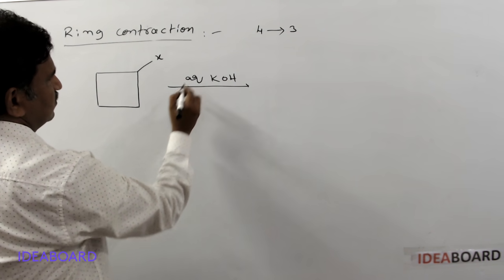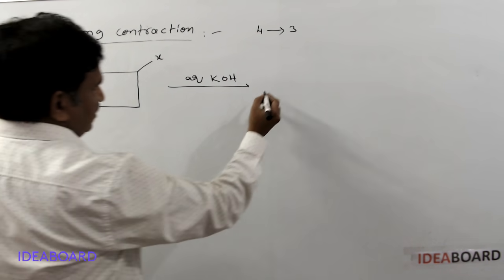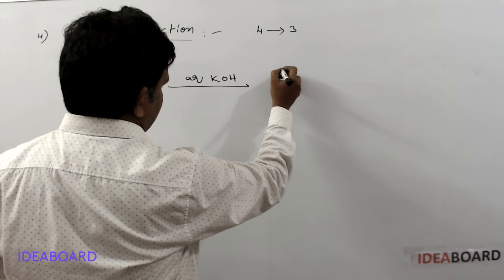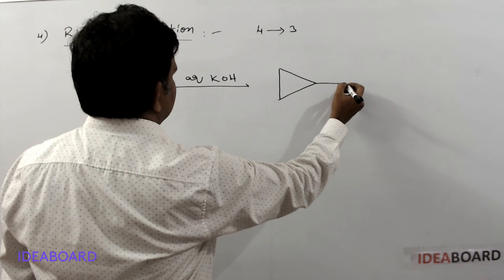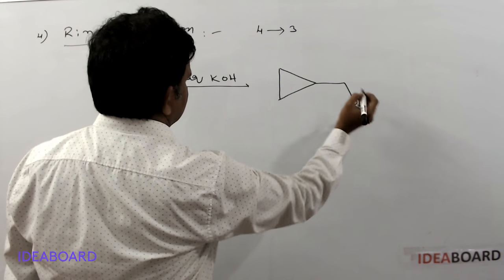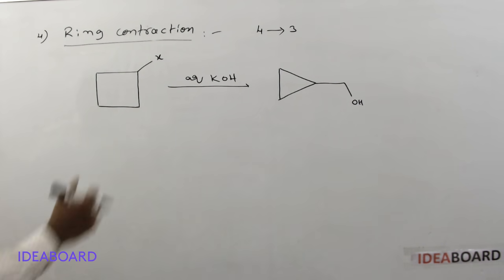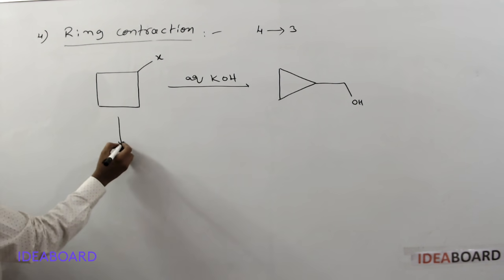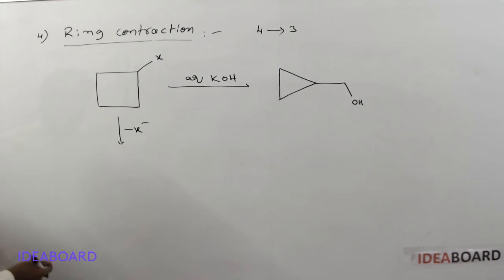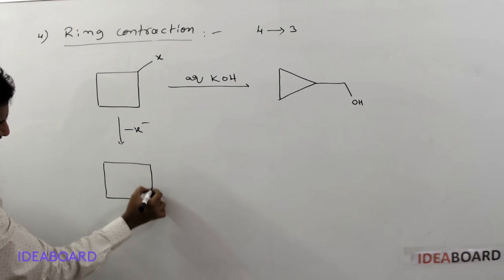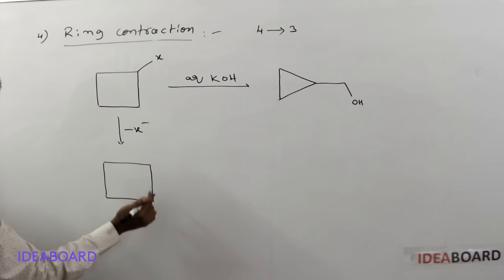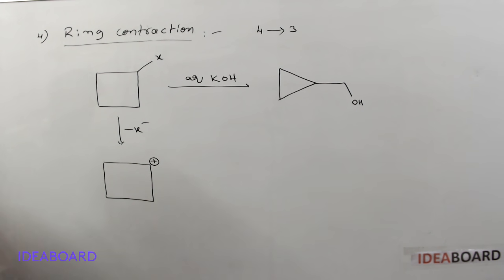it is reacting, then what is the product? Sorry, I will give this product. This is a compound with OH. How is that formed? We will check it. First, remove the halide ion as the SN1 first step. We are getting a carbocation. So the carbocation formed here is this.